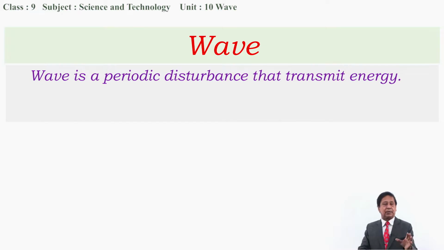Okay, what is wave? In the previous class, I told you the wave is a periodic disturbance that transmits energy. What does it mean? Periodic disturbance means what? When a source moves from mean position to extreme position of one side and again comes back to mean position and goes to extreme position of another side and again comes back to mean position, if a particle or a source keeps on moving this way, this is called periodic motion. Or maybe like this, forward, backward, forward, backward.